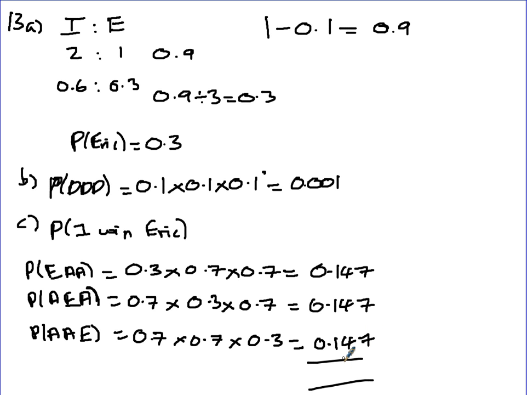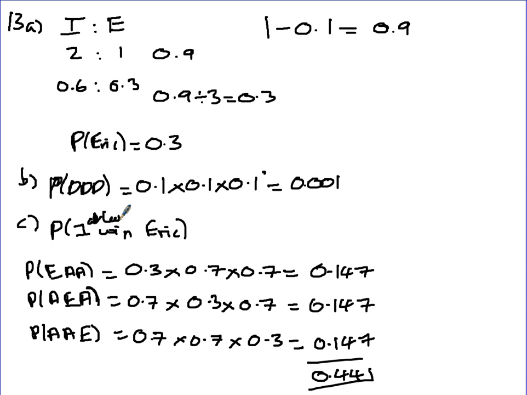So if we add them together, that gives us 0.441. So 0.441 then, that's a probability of Eric and anything and anything, anything Eric and anything, anything and Eric. So what do we then do? What else have we got left? What have we missed? It's a very clever phrasing, isn't it? Because it's not just one win, it's at least one.